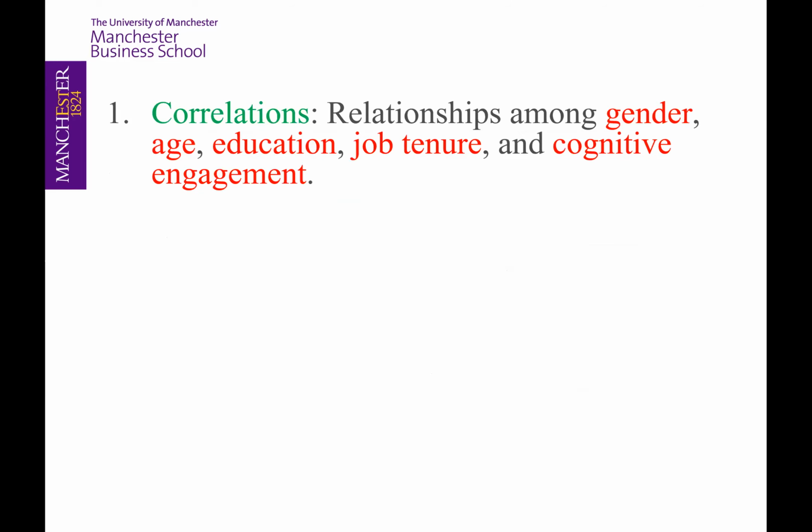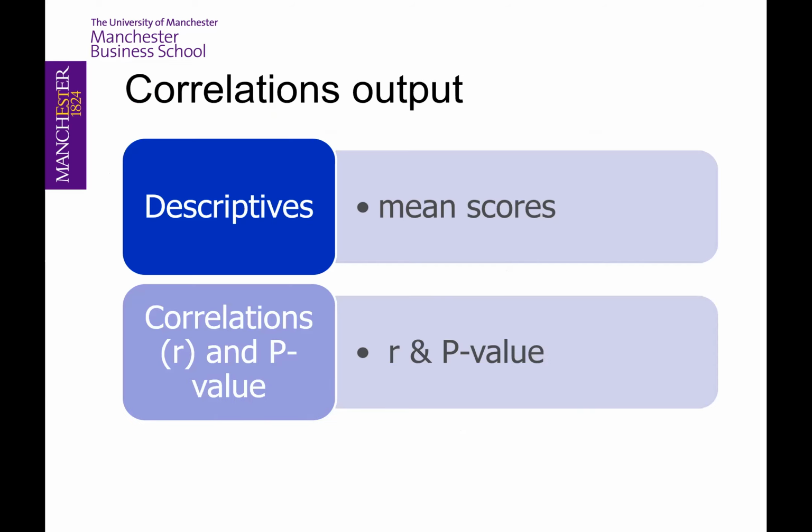For the first research question, we work on the correlation. We will try to explore the relationship among different variables, including gender, age, education, job tenure, and cognitive engagement. The correlation output includes the mean score in the descriptive table and the R and P values in the correlation table.